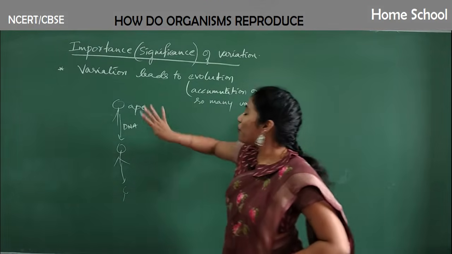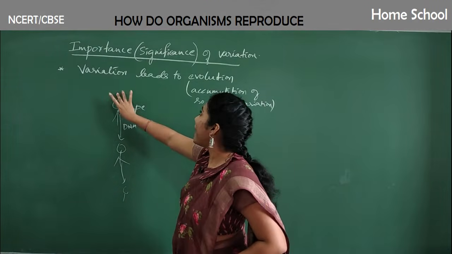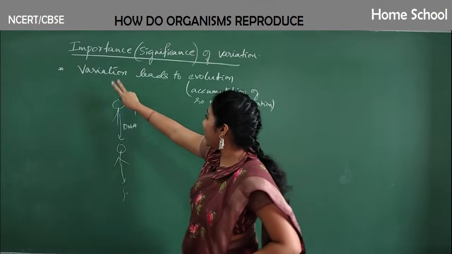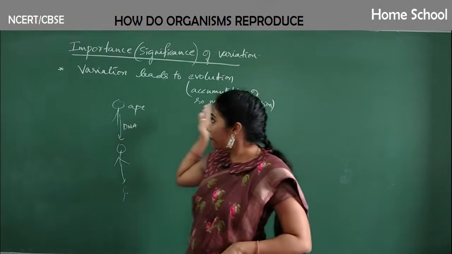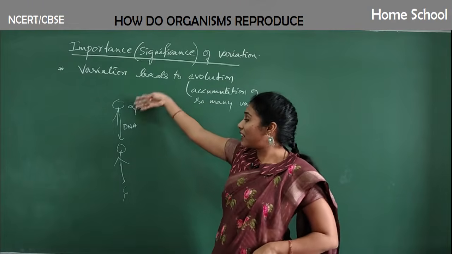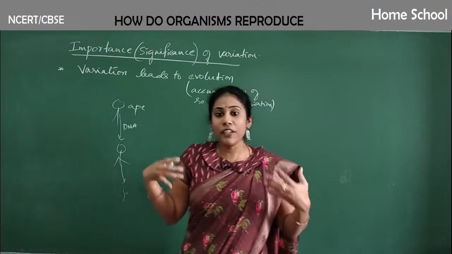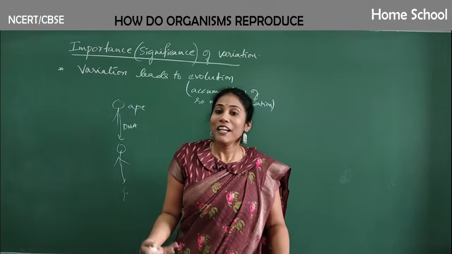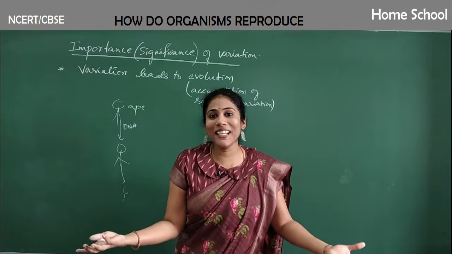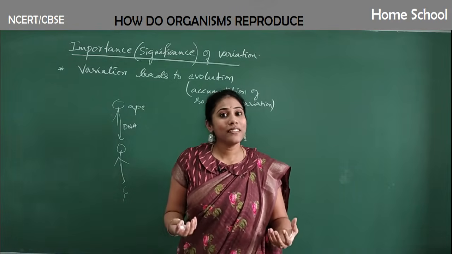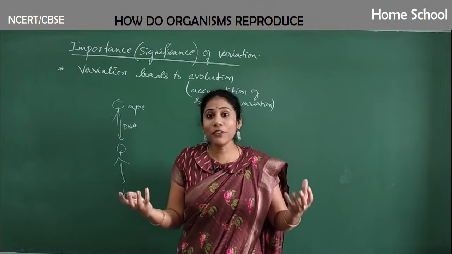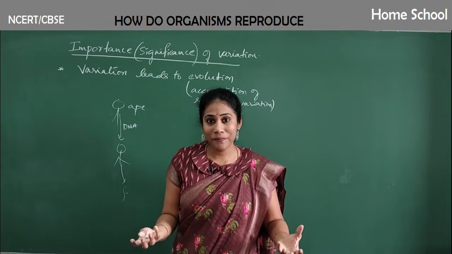Okay, so the very important point about variation is that variation can lead to evolution. If this variation wouldn't have occurred in the generations, we wouldn't have formed, isn't it? We would have remained as apes only. This advanced body wouldn't have been formed, right? And our intelligence wouldn't have been so advanced, right?